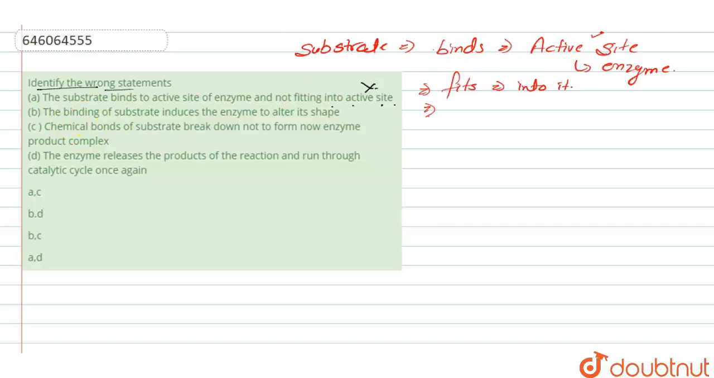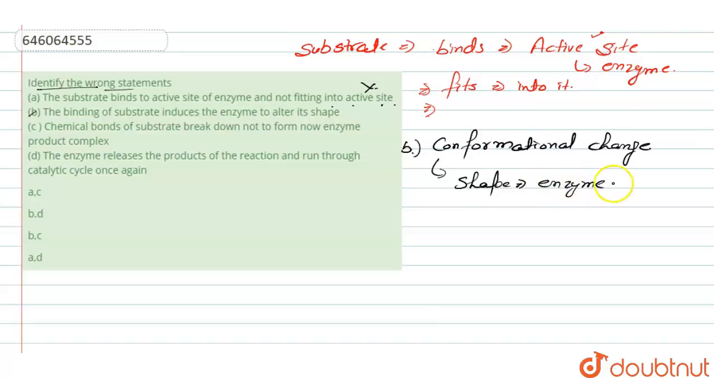Next, the second statement says the binding of the substrate induces the enzyme to alter its shape, which is correct. When the substrate binds, it induces a conformational change in the shape of the enzyme, so that the enzyme tightly fits the substrate. Thus the second statement is correct.